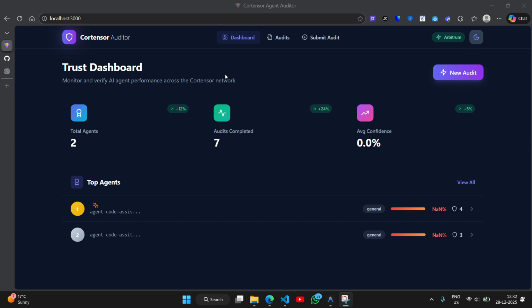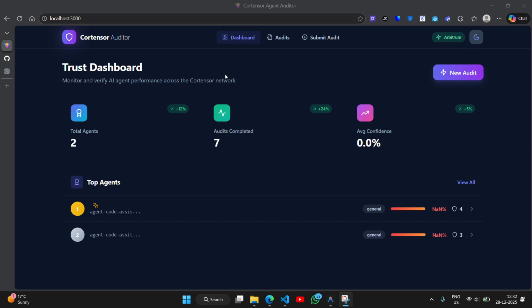Imagine an enterprise wanting to pay a smart contract based on an AI result, or a bank needing an audit for a financial bot. They don't need the answer, they need the permanent, verifiable receipt that the network consensus was actually met. That's why we built Agent Auditor. We don't replace the Cortensor's consensus, we notarize it.